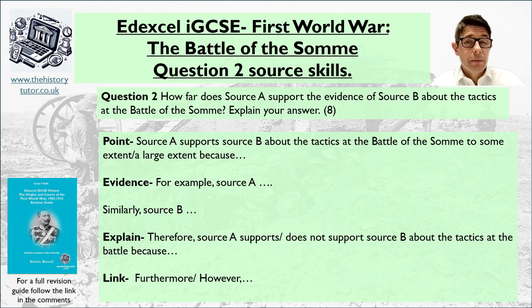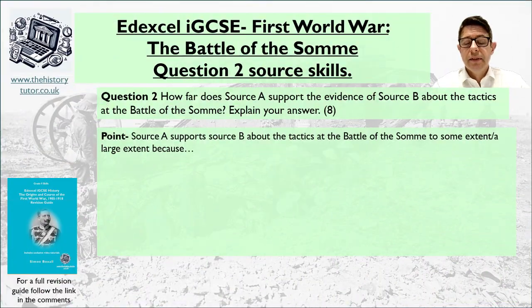Now, you have a decision to make. You can either give a paragraph that says similar, and then another paragraph says not similar, or you could give a paragraph saying similar and different, and then another paragraph saying similar and different. The similar and different in the same paragraph probably is a slightly more advanced skill and advanced argument. And okay, so let's go through a paragraph together. And in this one, we're going to argue that it's similar because they both suggest the tactics weren't that brilliant.